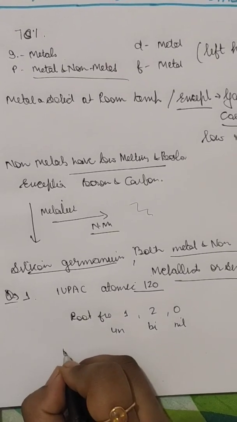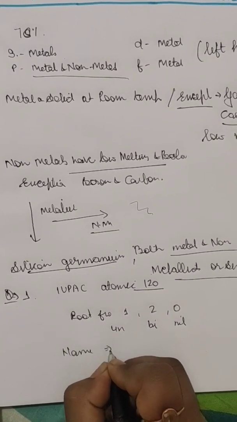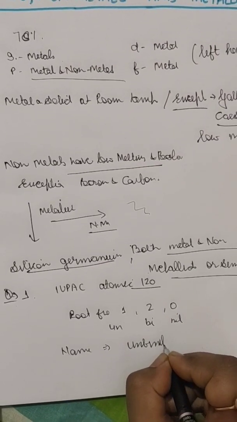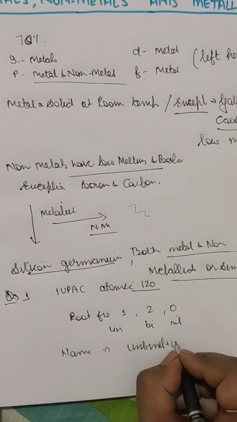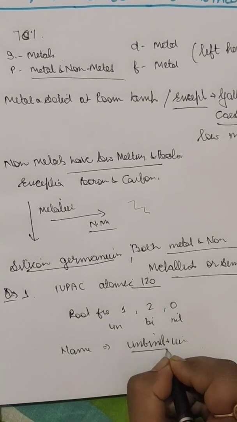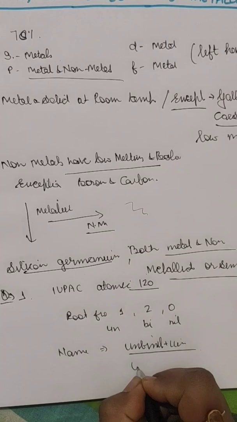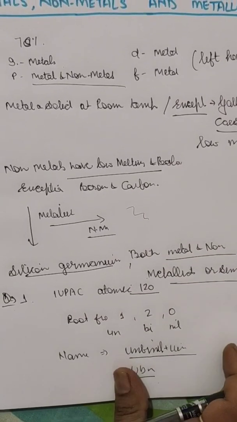So the name would be unbinilium, adding ium, and the symbol will be UBN.